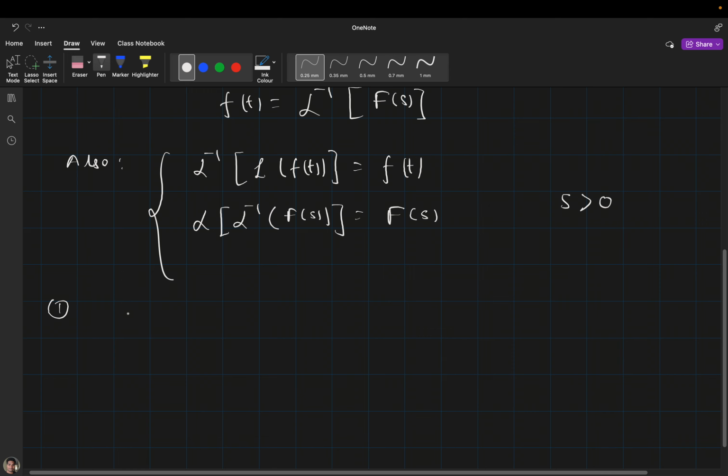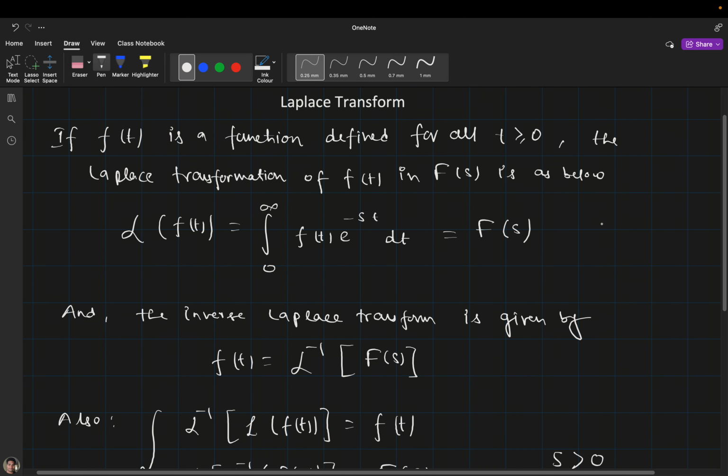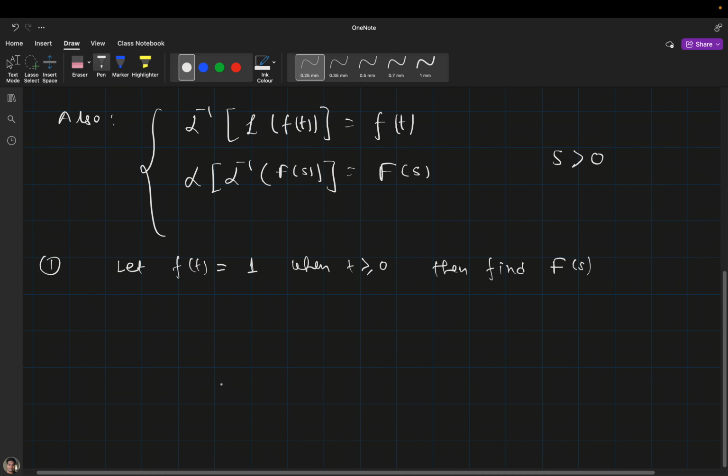Suppose we have a function f(t) equal to 1, when t is greater than or equal to 0. Find F(s). In this case we will just substitute f(t) equal to 1 in this equation, then we will get F(s).